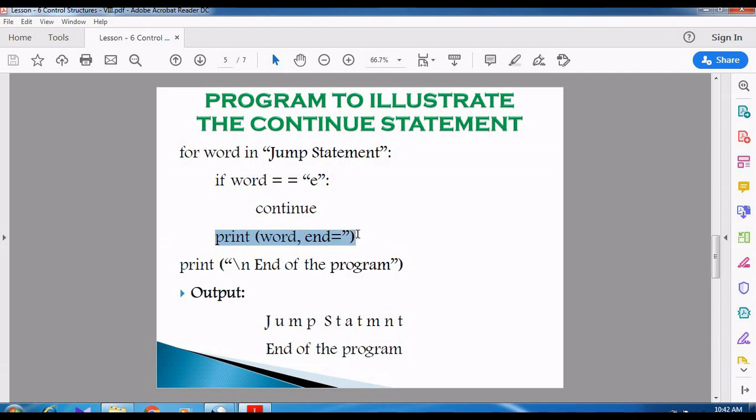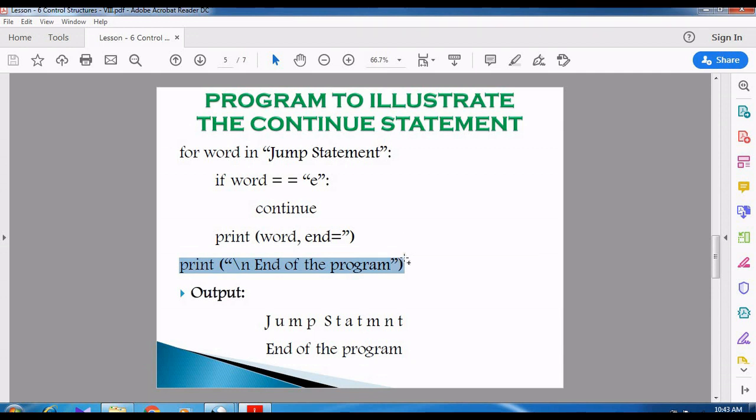So you need not print the word. That is, there is no need to print the character E in the jump statement. Whenever the continue statement occurs, that is, whenever the control variable word finds the character E, it goes for the next iteration. Next iteration means it goes back to the for loop. Whenever it reaches the last character T, it automatically comes out of the loop.